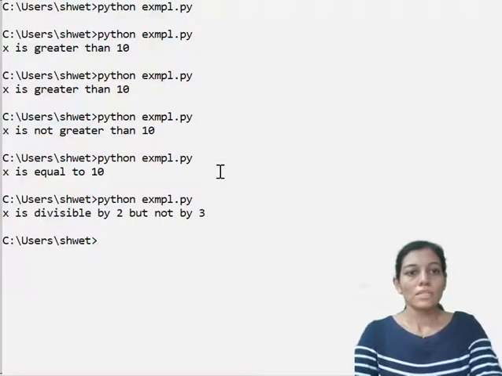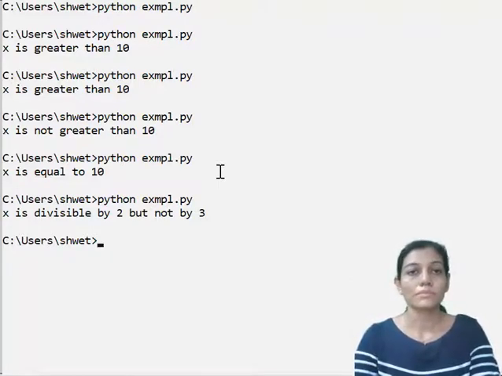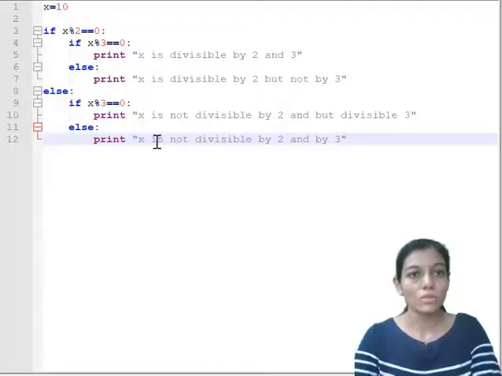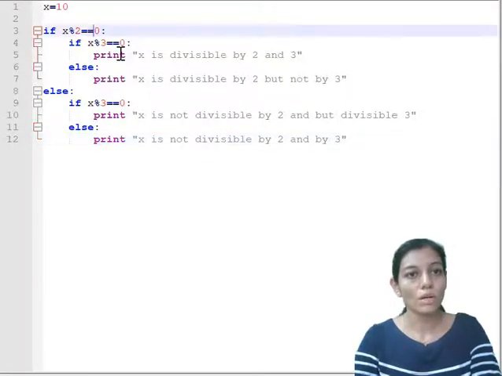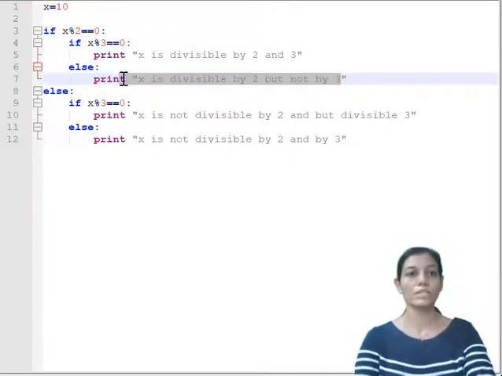So x is divisible by 2 but not by 3. What was our value of x? That is 10. So 10 is divisible by 2 but not divisible by 3. So it is falling into this code. That's why it is giving me the same.